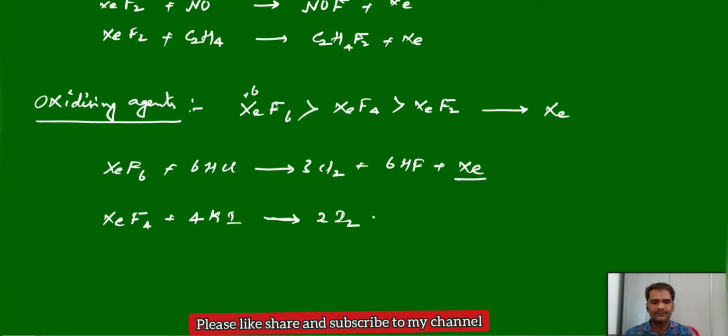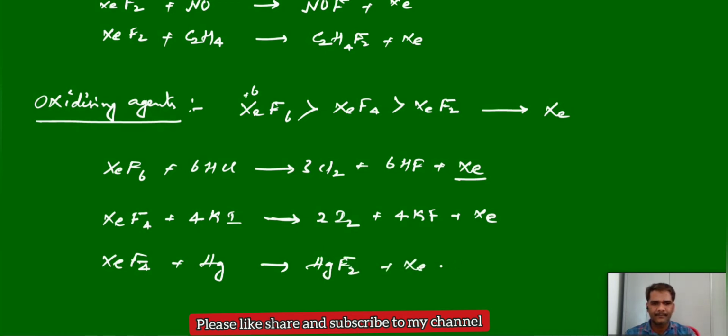You get 2I2. And this tetrafluoride can also oxidize mercury to mercuric fluoride, just like the previous reaction. 2Hg will give 2HgF.